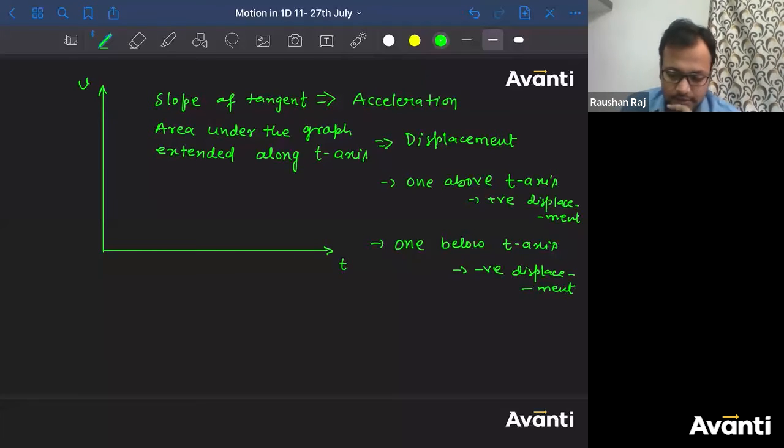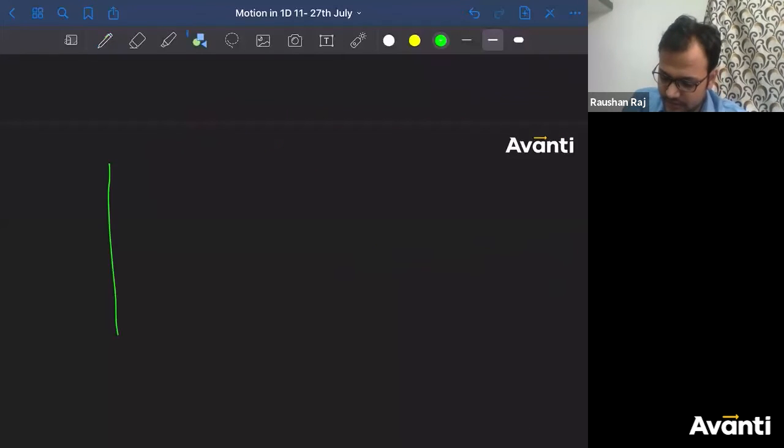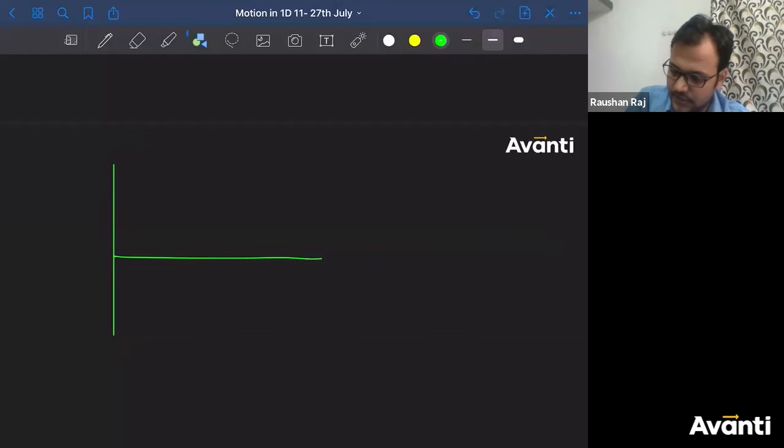Okay. If I give you a VT graph like this, let me use a yellow color here.